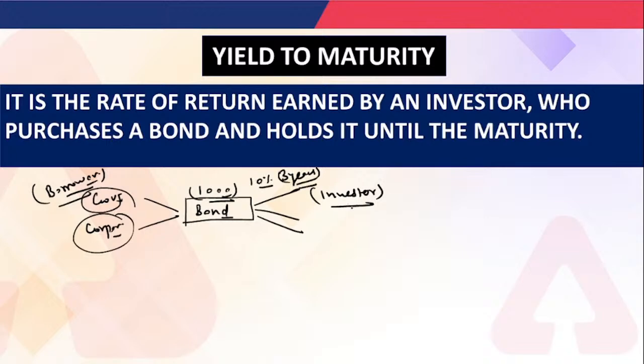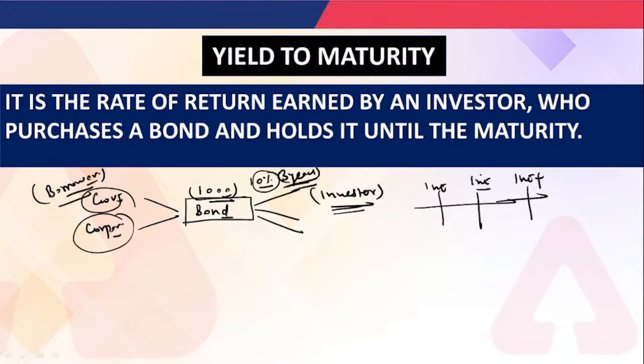Okay, so an investor invests in this bond for 1,000 rupees, the value of the bond, and 10%. In the terms of the bond, we can understand this 10% is actually the coupon rate, which is also known as the interest rate, and this 3 years is known as the maturity period. All right, so this investor is going to get the interest every year, or say at regular intervals.